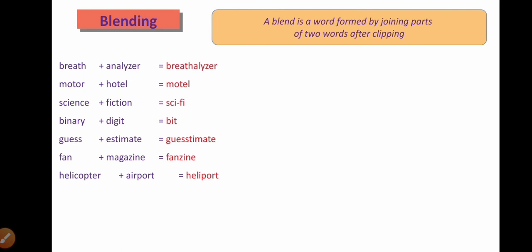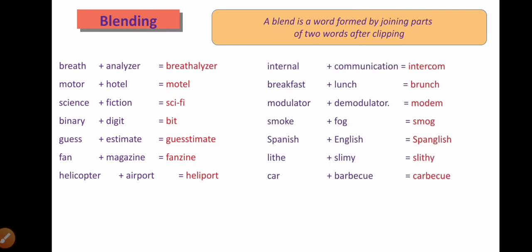Otherwise, a combination of breakfast with lunch. The meal we take in between the breakfast and the lunch is called brunch. Brunch is the combination of breakfast and lunch. And fan plus magazine, fanzine, or helicopter plus airport is called heliport. Otherwise, internal plus communication, we have a new word, intercom.